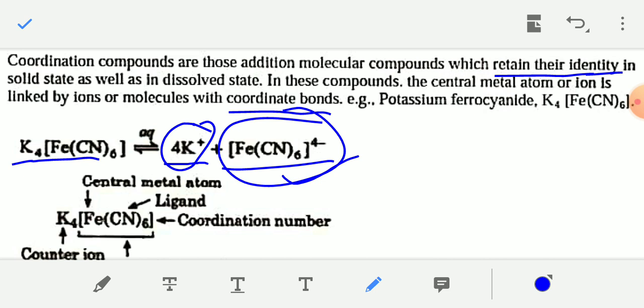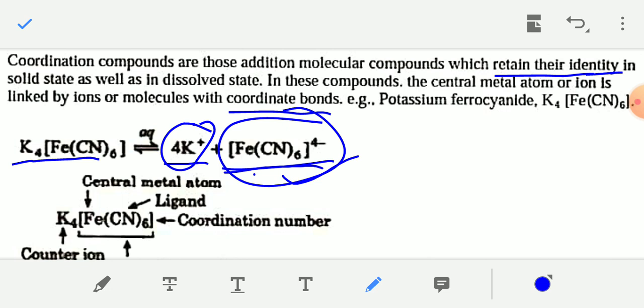And this [Fe(CN)6] 4 minus ion, which is written within a square bracket, is known as the coordination entity, or the coordination part of the compound. But if you dissolve an ionic compound, you will get the existence of all types of ions present in the ionic compound. For example, if you dissolve AlCl3, you will get Al3 plus and Cl minus ions.